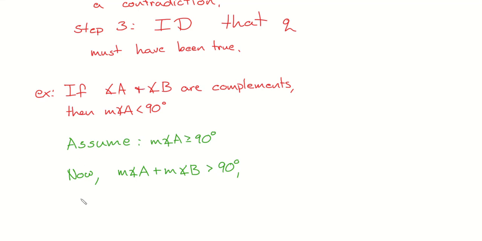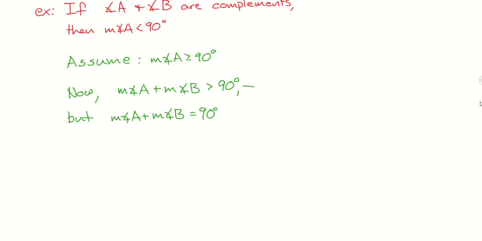That's the whole idea. I'm going to write a but statement. But the measure of angle A plus the measure of angle B, what was it supposed to add up to? 90. It was supposed to be 90 degrees. Can we all see that these two statements are at odds with one another? Yeah. Okay, that is our contradiction.